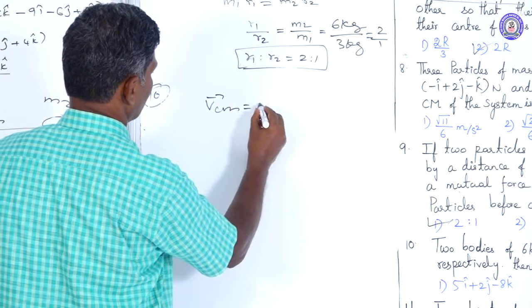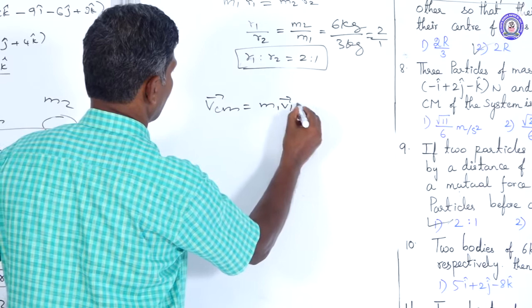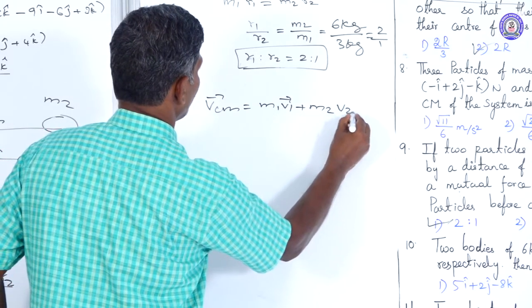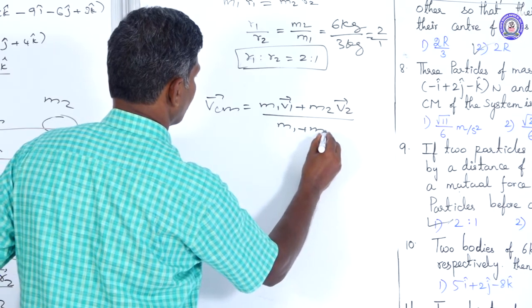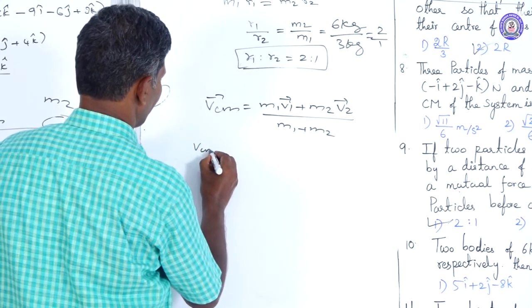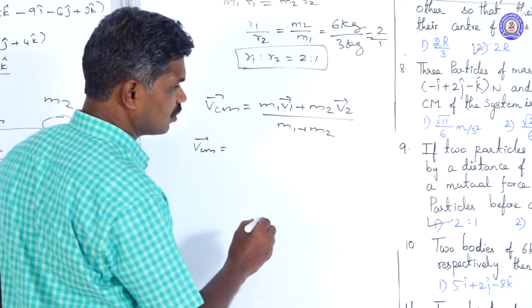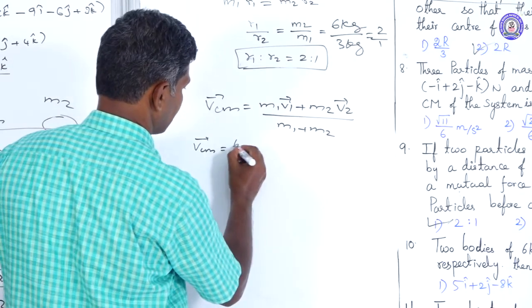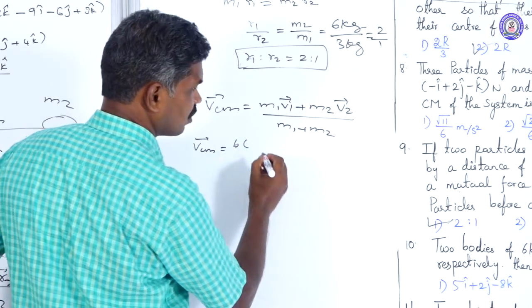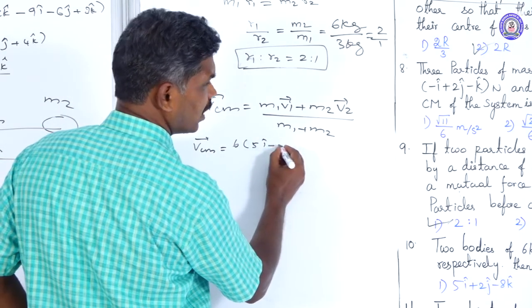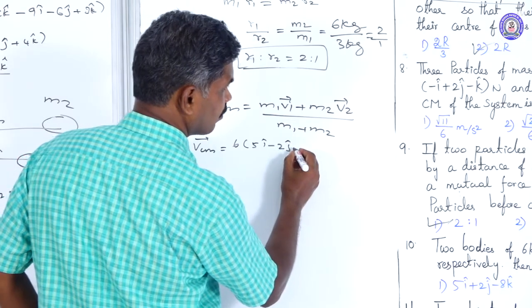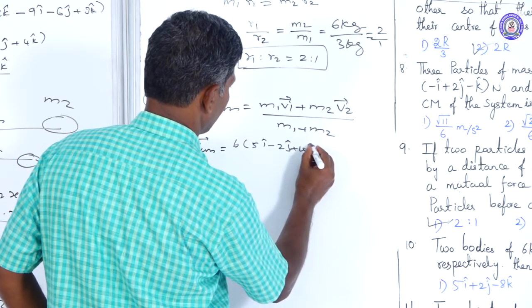VCM vector equals M1 V1 vector plus M2 V2 vector divided by M1 plus M2. Then VCM vector equals the mass of the first particle, 6, into its velocity 5 i cap minus 2 j cap plus 10 k cap.